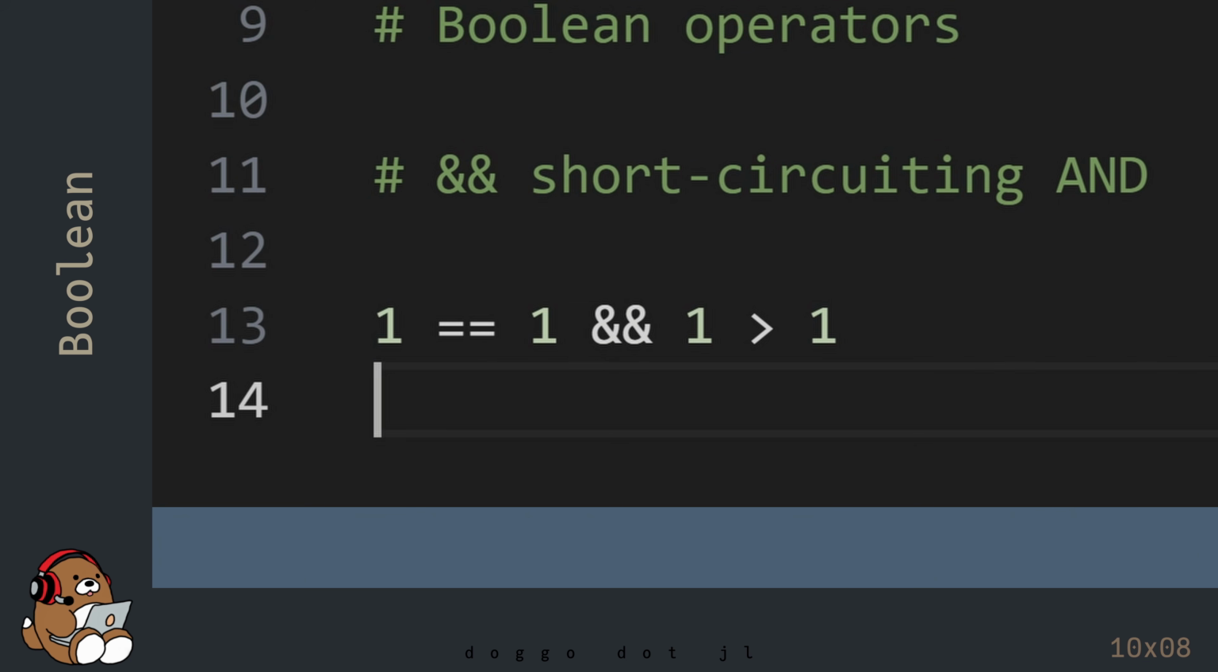Place the cursor at the end of the line and then hit Shift-Enter to see what Julia comes up with. As expected, Julia returns a value of false.